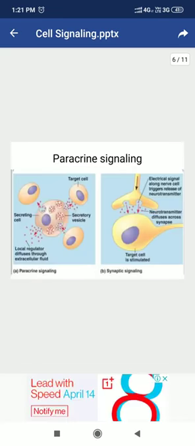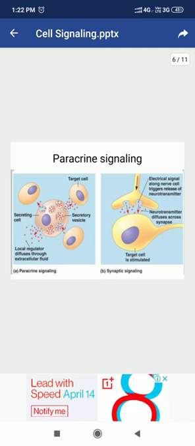Next is paracrine signaling. In paracrine signaling, the signal molecule acts on closely located cells, or we can say its neighboring cells. The signal producing cell first releases the signal molecule outside the cell, that is, in extracellular matrix or extracellular fluid. From extracellular fluid, the signal molecule diffuses to and binds to the target cell. So, this is what is called paracrine signaling. In this case, the signal producing cell and the target cells are different cells.